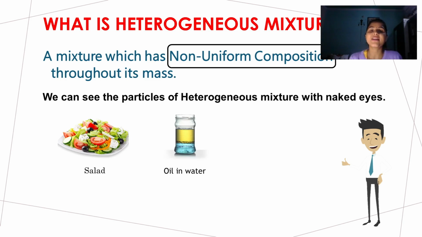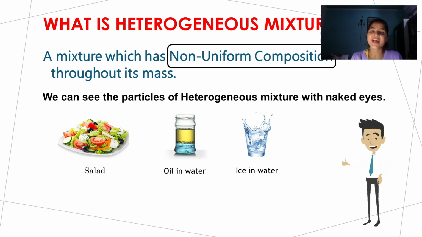Clear? Another example we can say is oil in water. The oil and water when mixed together will form different layers, so we can easily spot the particles of oil and the particles of water which are mixed together, so they will be non-uniformly composed together. Clear? Another example is ice and water. So that is all about heterogeneous mixture. The particles which participate in this type of composition will be unequally distributed all over, whereas in homogeneous all particles will be composed uniformly in it.